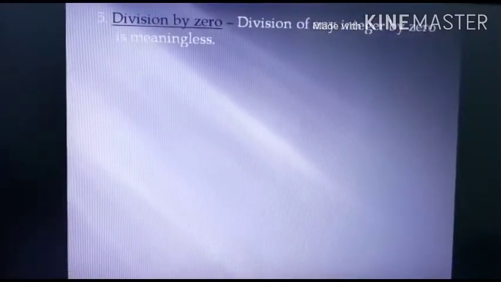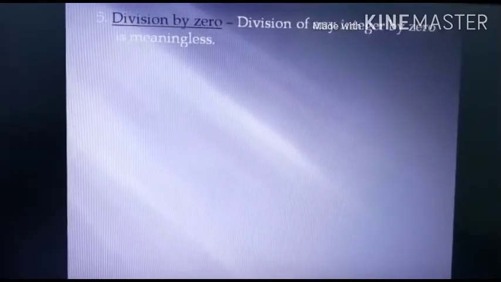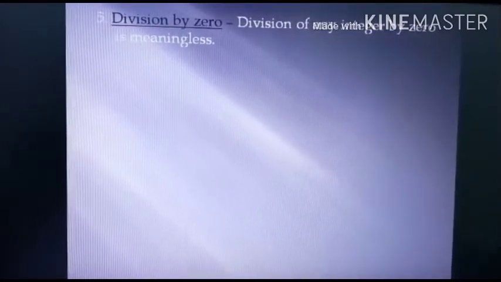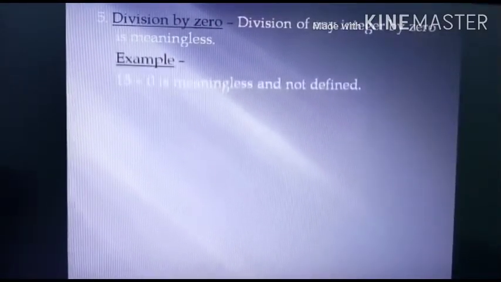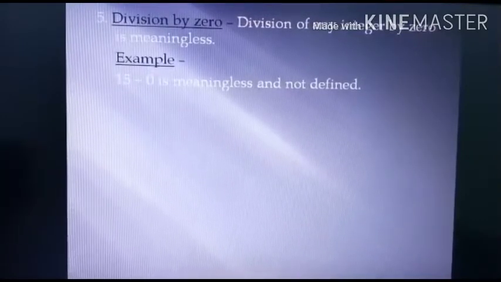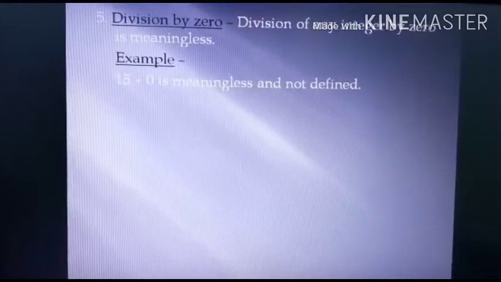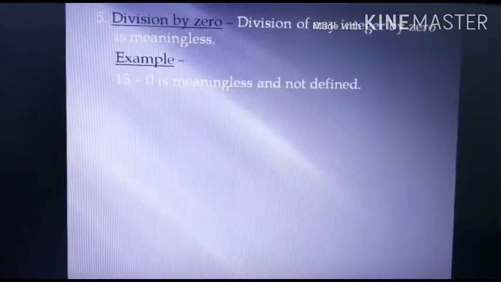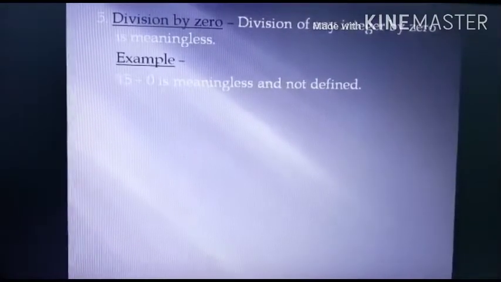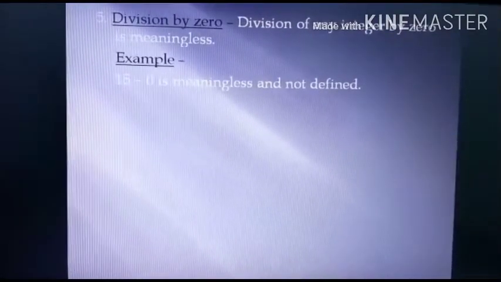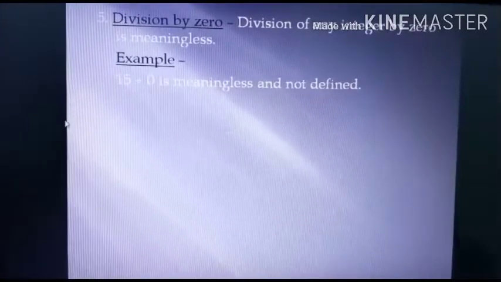Division by 0. Division of any integer by 0 is meaningless. Class, this is a very important point. Generally children make mistakes in this, but whenever 0 is in the denominator or you have to divide by 0, the answer is not defined. You will not get any accurate answer. So this is a meaningless question. We are not able to define it.